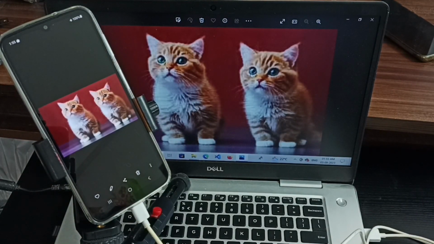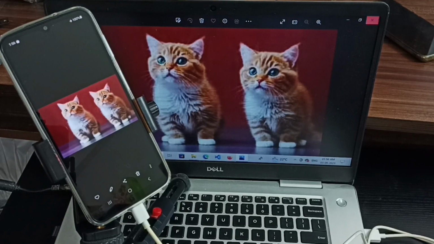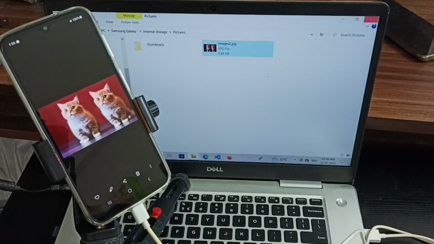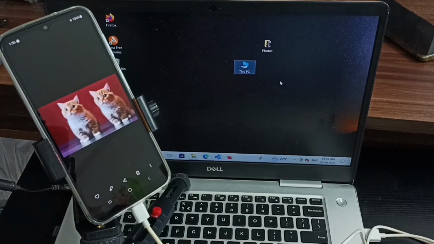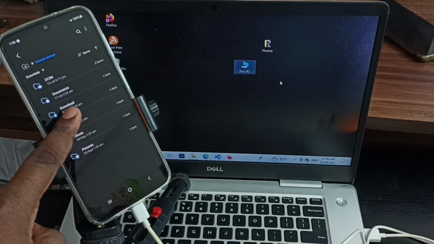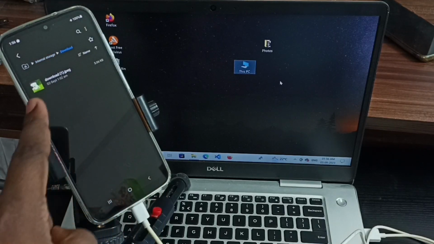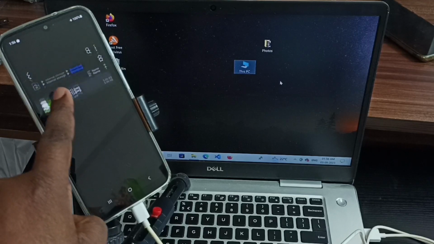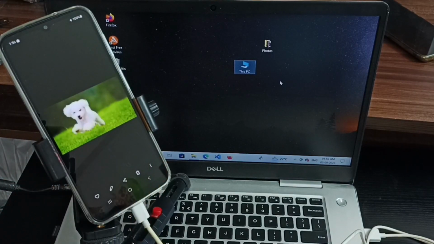Okay, so next I will show you how to copy photos or videos from mobile phone to laptop or PC. So let me close this. Then in this mobile phone, let me find one image. Let me go to downloads. Here we can see one image of dog. I am going to copy this image from this mobile phone to laptop.